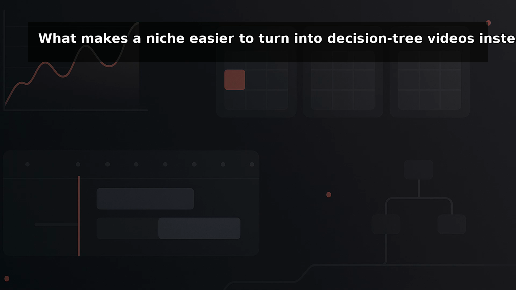Quick test. Write one viewer question, give it 3 branches, and make sure each branch ends in a different action. If that comes naturally, the niche probably fits. If you keep saying "it depends" but can't name what it depends on, it probably doesn't.